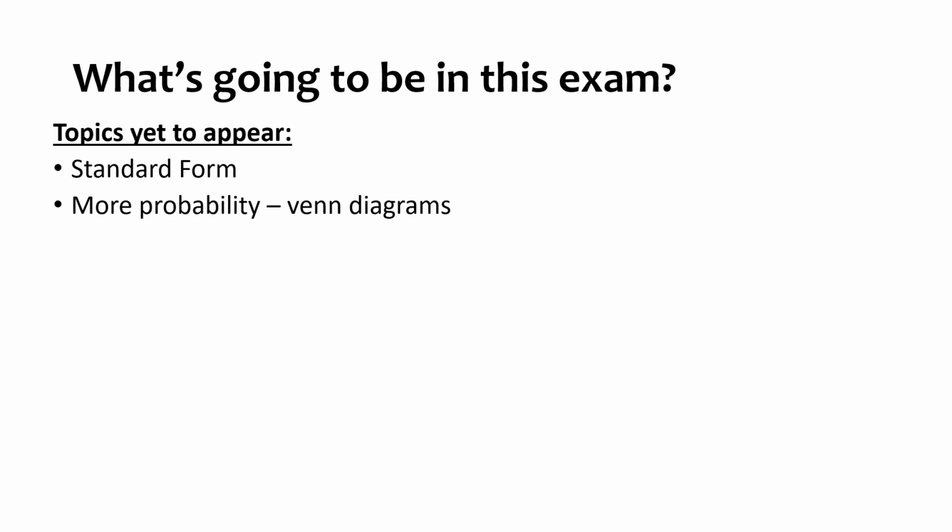More probability. Probability is huge. It's a big strand in maths. You did have algebraic probability in paper 1, but you've not seen anything yet for Venn diagrams, so set notation. Highest common factor, lowest common multiple. It's in every exam series. I'm sure you're going to see that either tomorrow morning or in your paper next week.